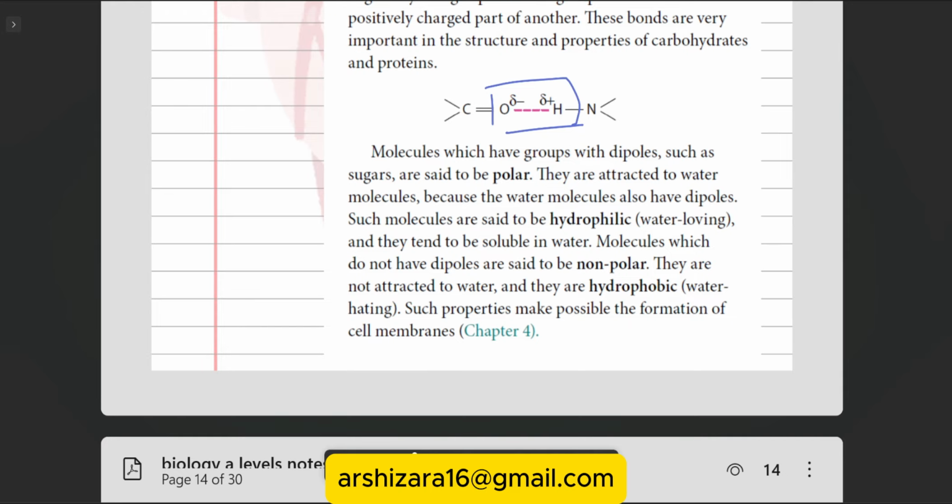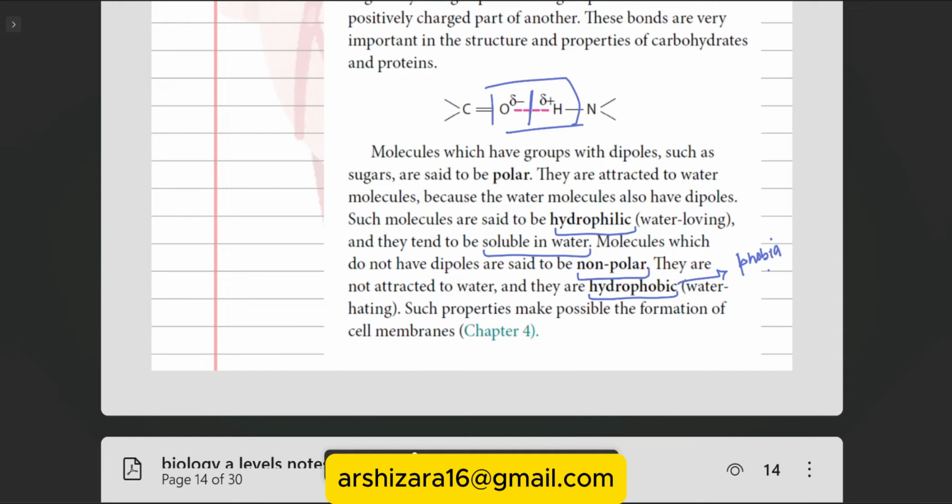Now what happens when a molecule is polar? Polar molecules are hydrophilic. Hydrophilic is a term we use when a molecule is soluble in water. This bonding is the cause of a molecule dissolving completely in water. Any polar molecules are easily soluble in water, and non-polar molecules, which don't have this type of bonding, are hydrophobic.